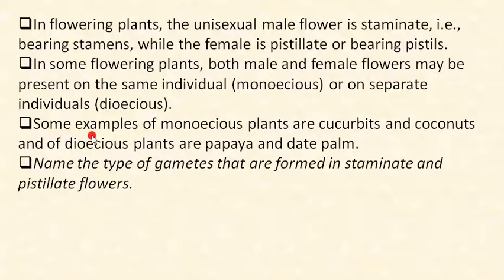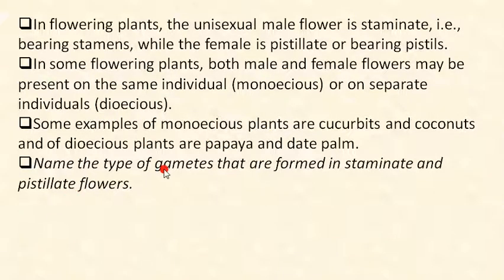Some examples of monoecious plants are cucurbits and coconuts, and of dioecious plants are papaya and date palm. So these are the examples. Keep in mind monoecious plants and dioecious plants. So here are some examples.